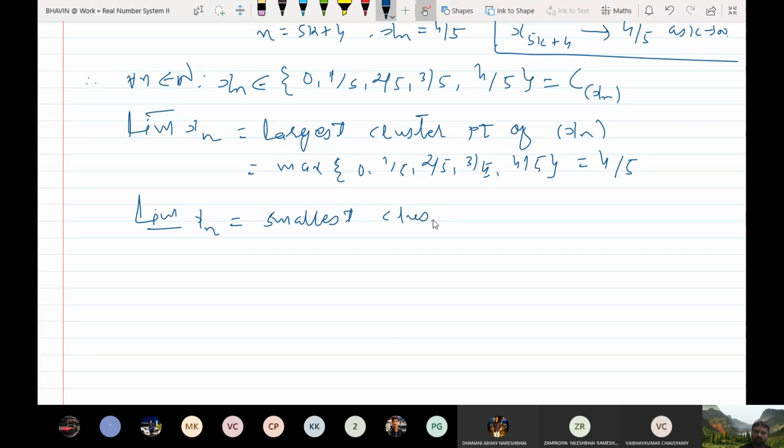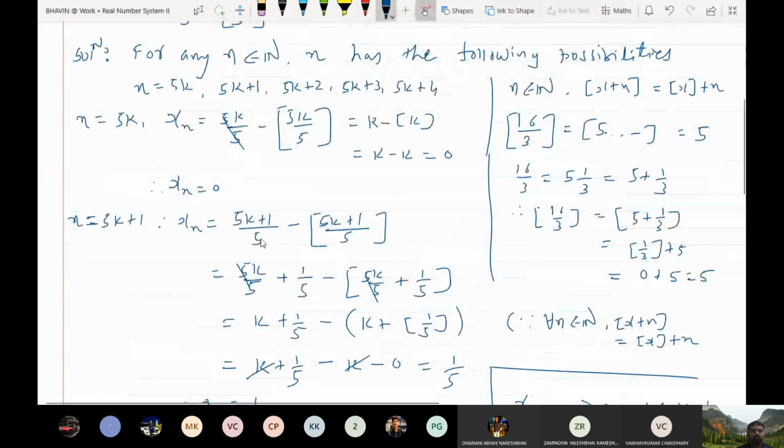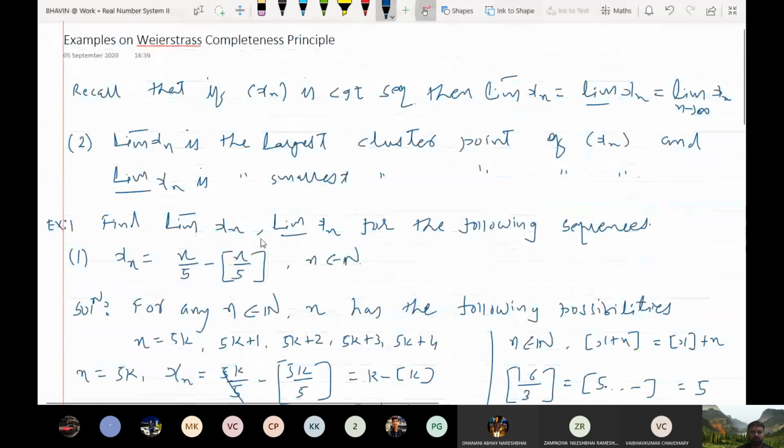Smallest cluster point. So smallest cluster point is 0. So limit inferior of sequence xn is 0. तो ये मुझे मिला. ठीक है. बाद में let me take another example.